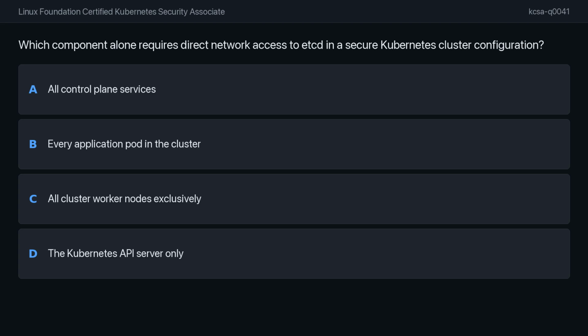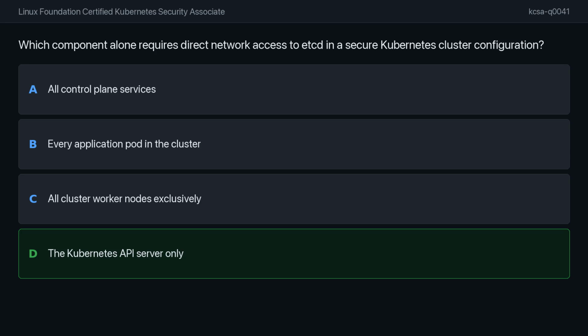To analyze this, consider the role of etcd within a Kubernetes architecture. It functions as the primary, consistent key-value store for the entire cluster state. Protecting this data is critical for maintaining overall cluster integrity. When evaluating this question, think about which specific part of the cluster architecture is responsible for interacting with the backing store, and why restricting direct network access is essential for a hardened environment.